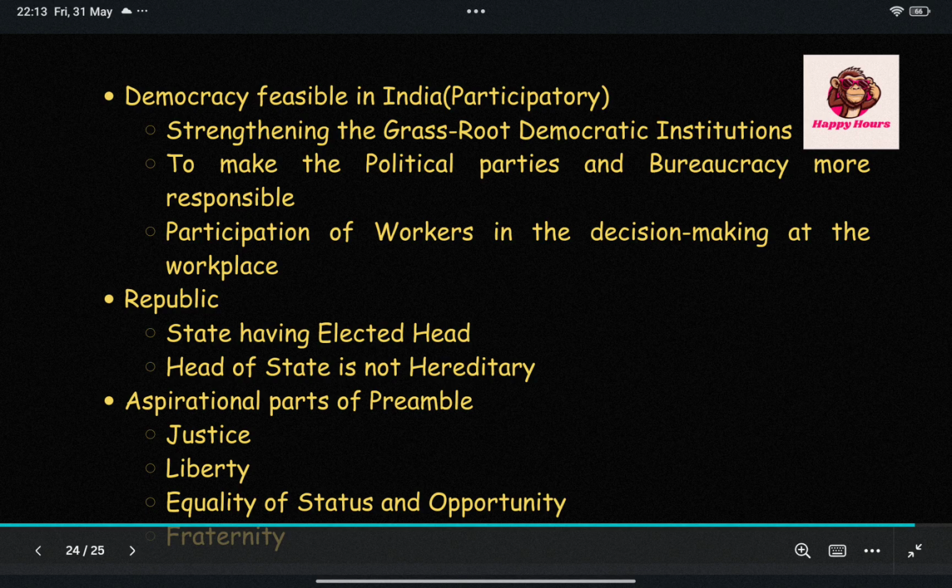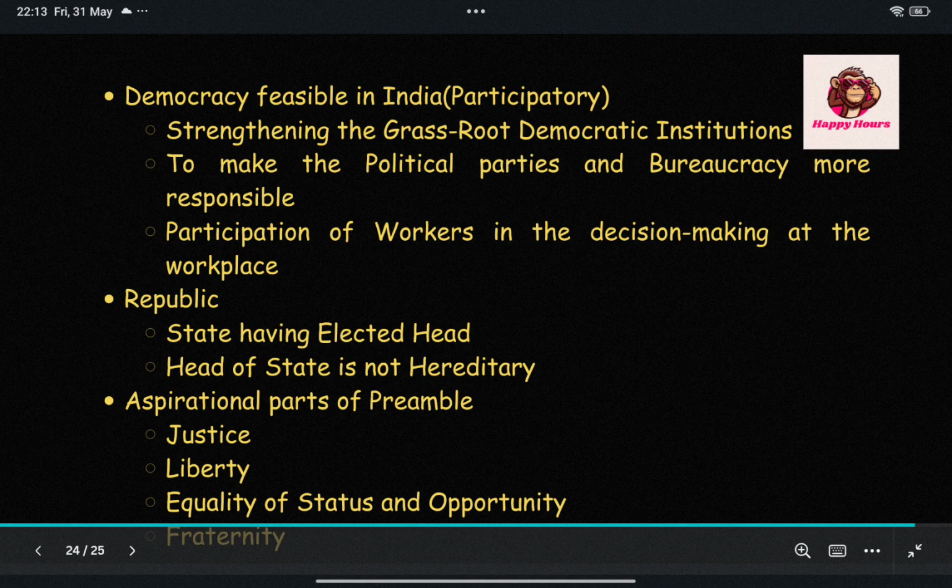The preamble talks about the liberty of thought, expression, belief, faith, and worship. The liberty of thought and expression is mentioned in Article 19(1)(a), whereas belief, faith, and worship are mentioned in Articles 25 and 26.